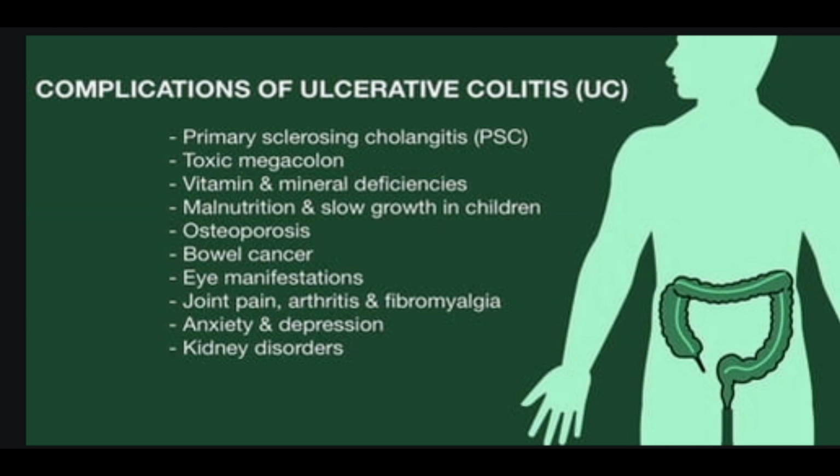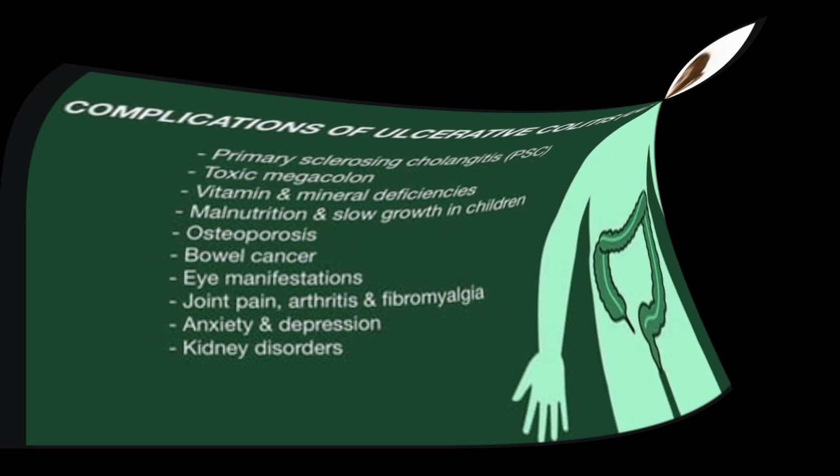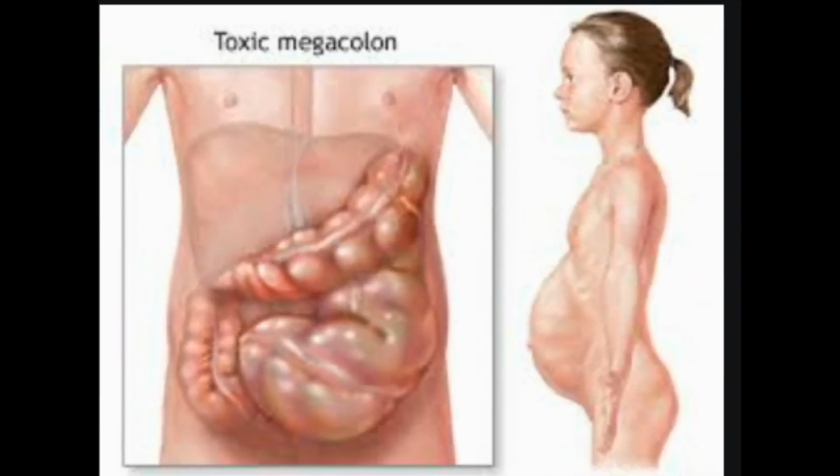2. Increased risk of cancer of the colon and rectum. This risk is higher than average if you have had ulcerative colitis for 8 years or longer. 3. Complications outside the digestive tract. These include joint pain, skin problems, and eye problems. 4. The colon swelling to many times its normal size. This is called toxic megacolon. It's rare, but it needs treatment right away. 5. Other rare complications, such as scarring of the bile ducts and the pancreas.